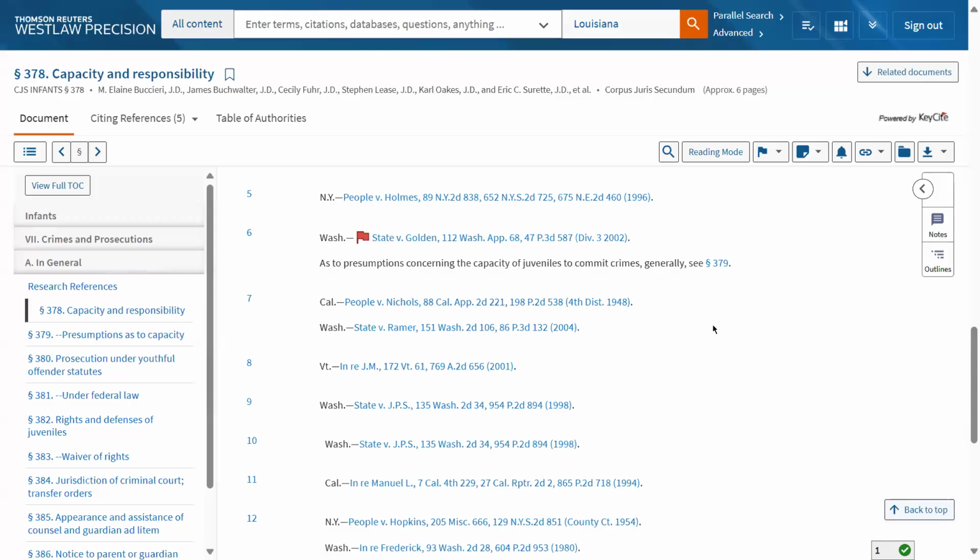But I'm going to show you in just a moment how I can use one of these cases to try and find other cases. So stay tuned for that, and I'll be back shortly.